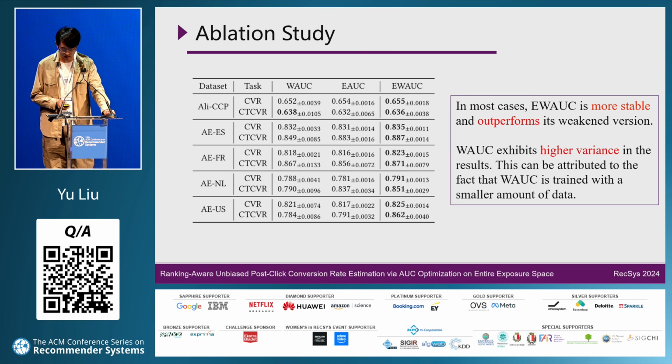We also conducted an ablation study. We compared EWAUC with two weakened versions, WAUC that uses only the clicked data, and EWAUC that is not reweighted. The results of WAUC have higher variance. This may be due to the fact that WAUC was trained using a smaller amount of data. The unreweighted EWAUC shows lower AUC metrics, revealing the negative impact of selection bias.